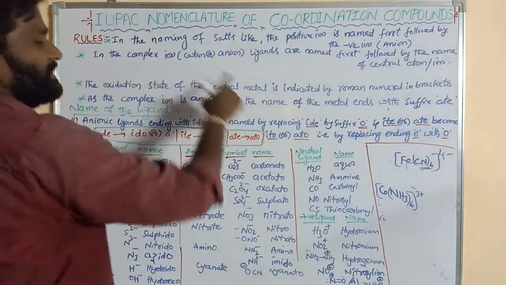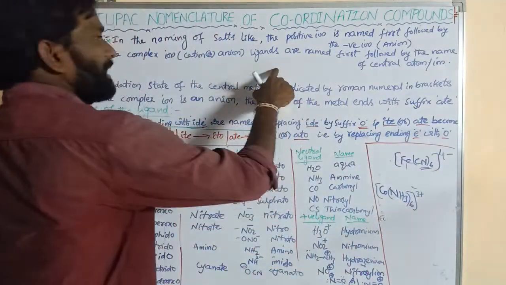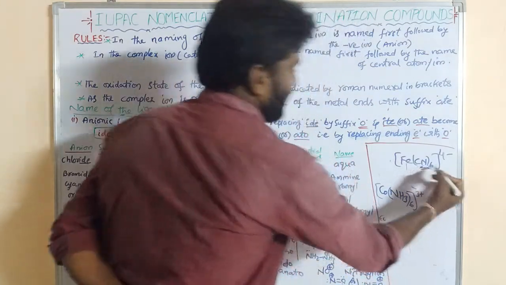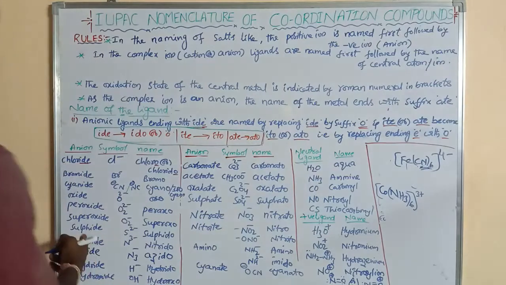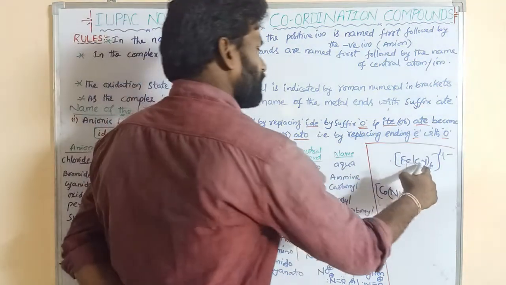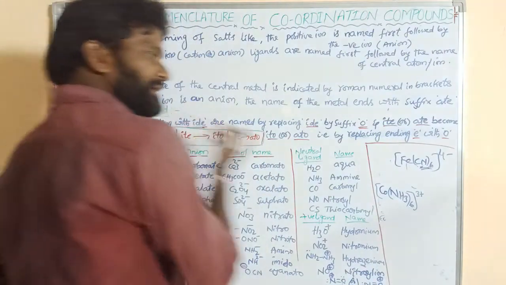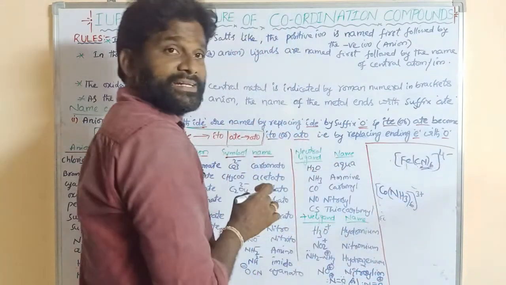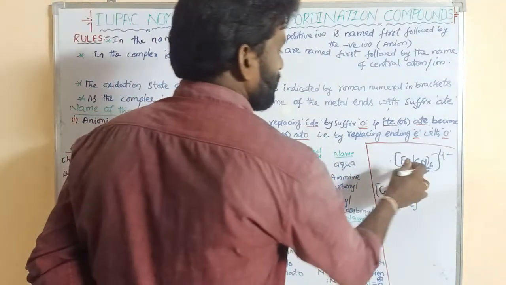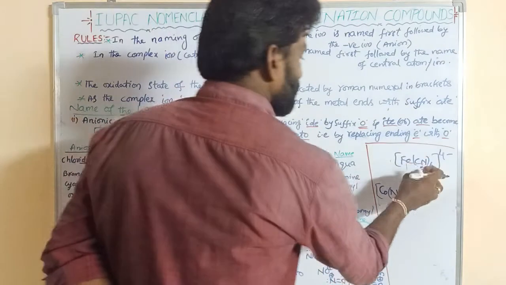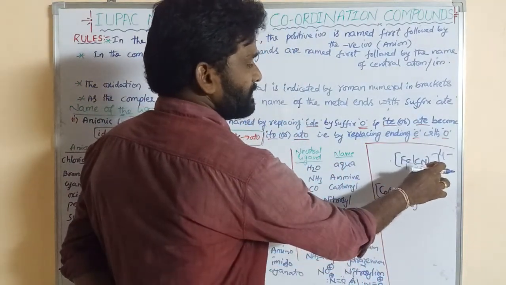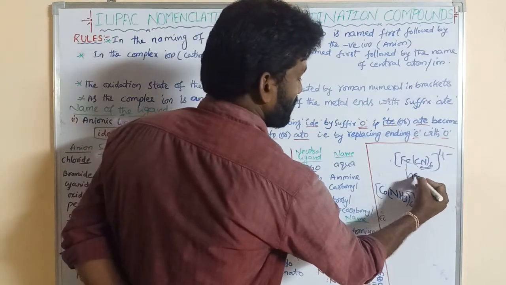In complex ions like cation or anion, ligands are named first. What is this? This is the ligand, cyano. Here CN- is said to be cyano. How many ligands are there? 6 ligands. The name of the ligands depends upon the number of ligands, like its prefix. 6 ligands is said to be hexa.